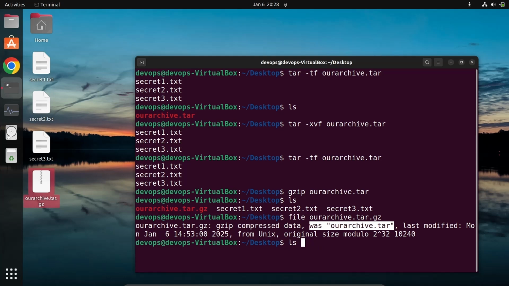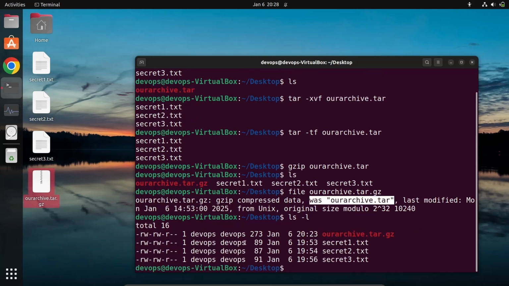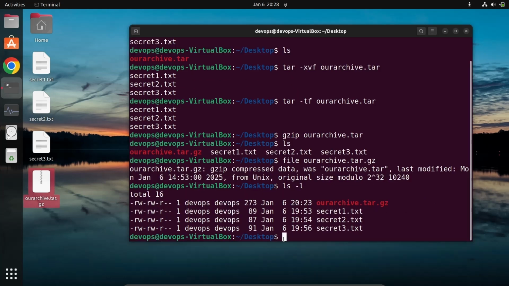Let me see the size. It has a size of 273, so it's compressed a bit lower. Basically the compression also depends on the type of data you have. Now you have your compressed tar file. If you want to unzip it, how can you do that? With this, I will just use the gunzip option.